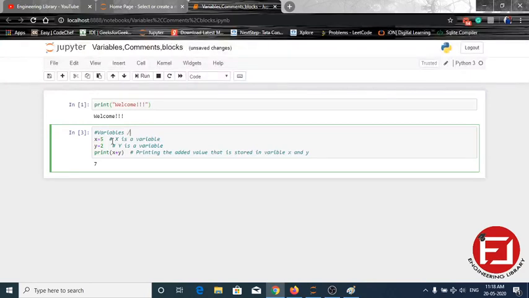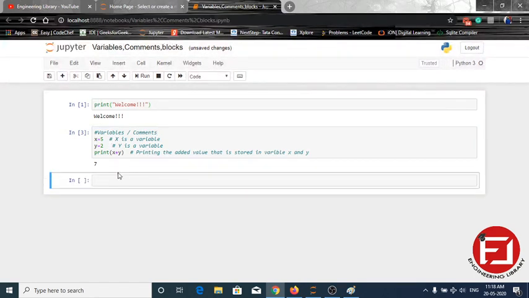So in this we have covered variables and comments both. Now coming to blocks, or we can say indent, which is very important in Python.